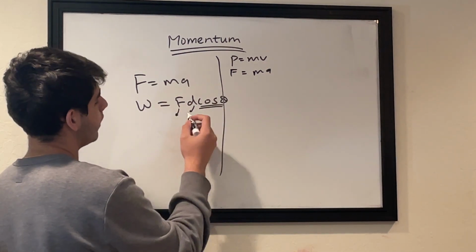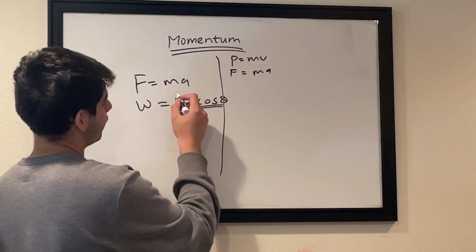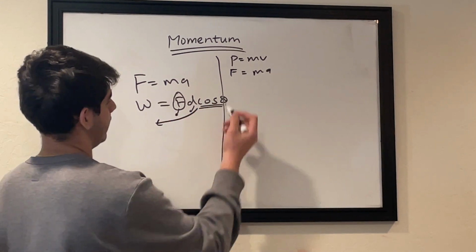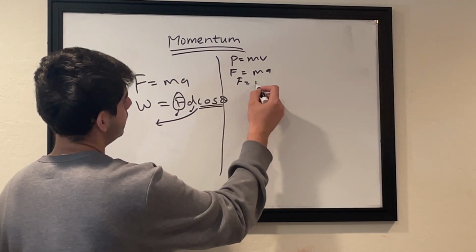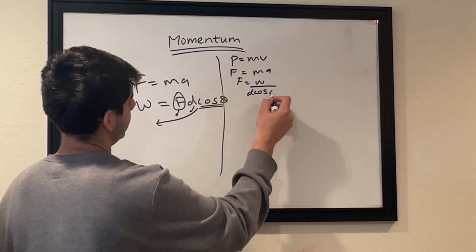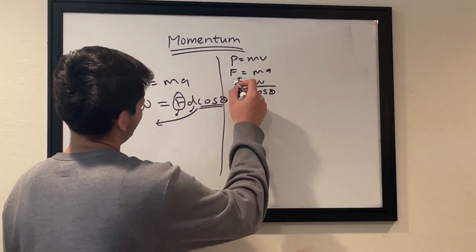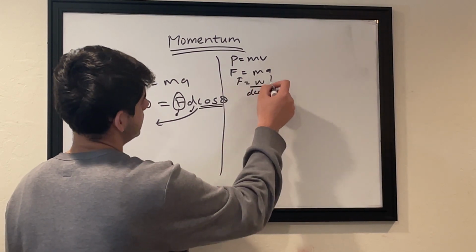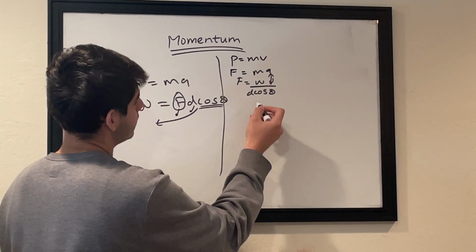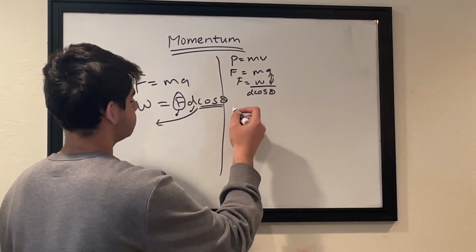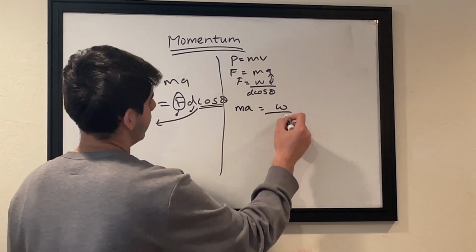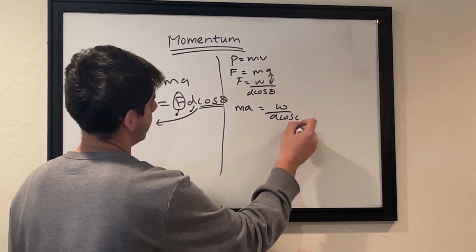and W is equal to F d cos theta. So what is F? F is equal to W divided by d cos theta. Now the two F's are equal to each other, so we can set these two equations equal. Because we know F is equal to W by d cos theta and F is also equal to ma. So we can say ma is equal to W divided by d cos theta.